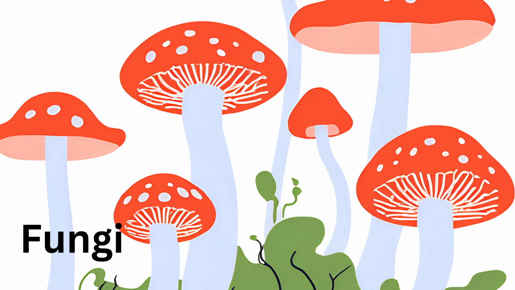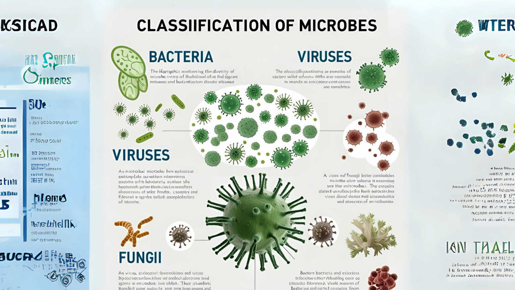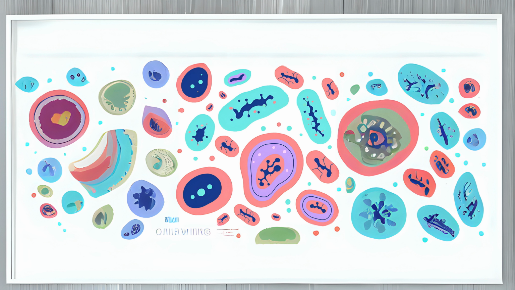Classification of microbes. Now, let's talk about how scientists classify these diverse microbes. Microbial classification is based on several factors, such as genetic similarities, morphology, and how they obtain nutrients. Bacteria. First up, bacteria. They are classified into two main groups based on their cell wall structure, gram-positive and gram-negative, which helps scientists understand how they react to certain treatments. Bacteria are further categorized into genera and species.